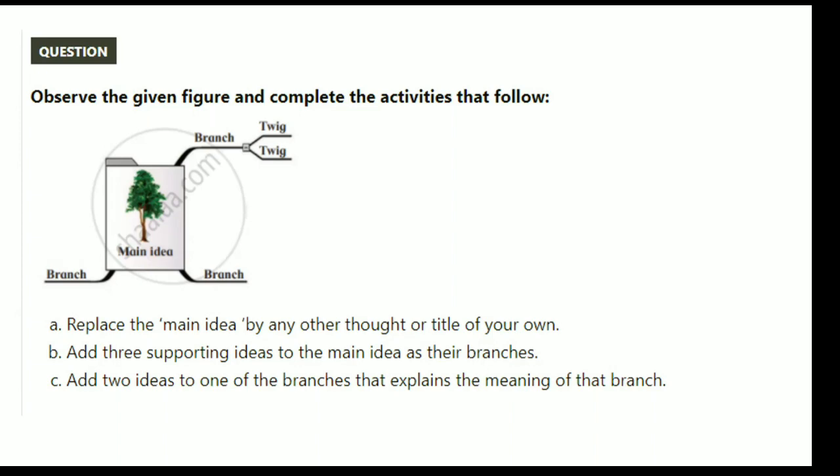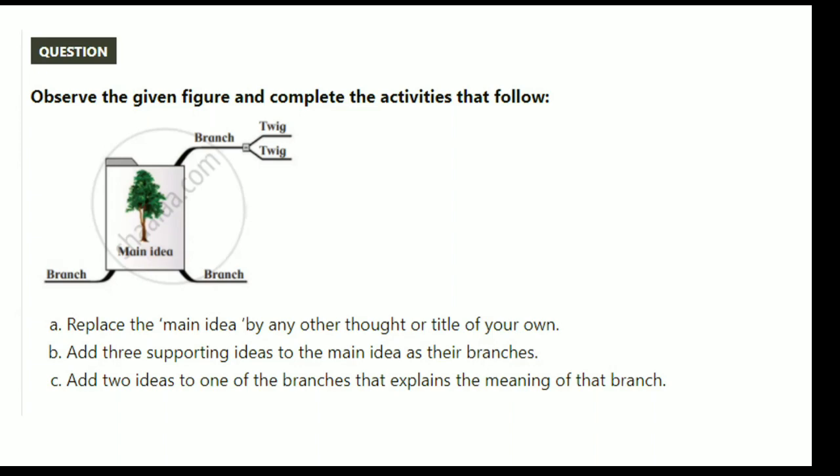So what you have to do in this question is create your own topic as the main branch, the main core idea of this mind map. They have given three sub branches, so you will create three subtopics explaining that main idea. And then in only one branch you will create two tertiary branches explaining that sub branch.